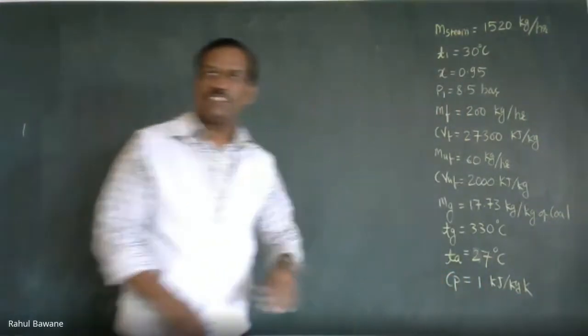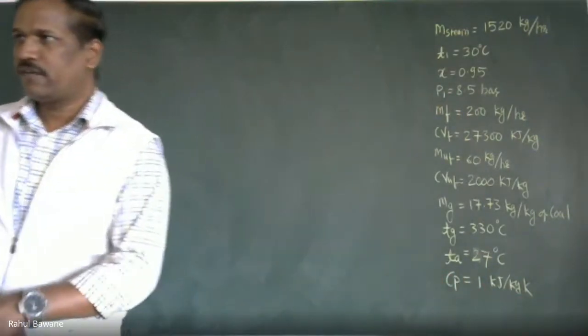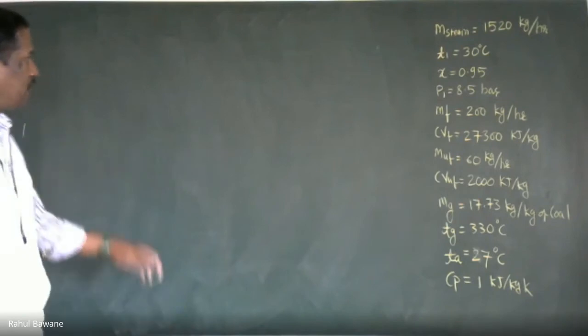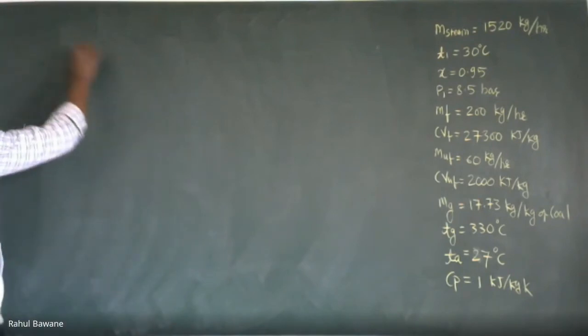So the heat balance sheet has a number of calculations, correct? So we will start from boiler efficiency.